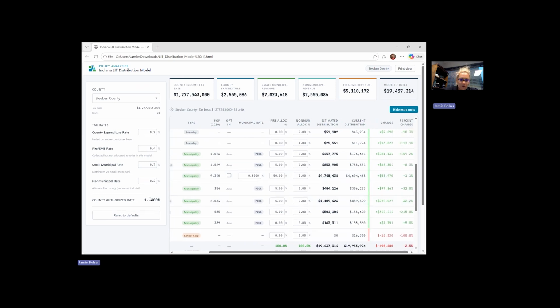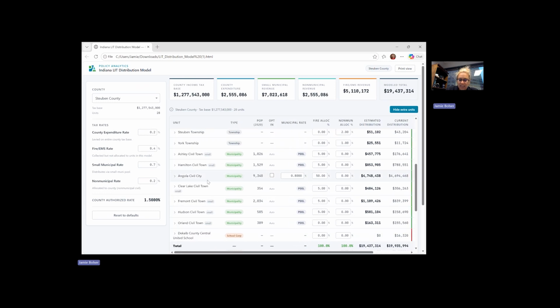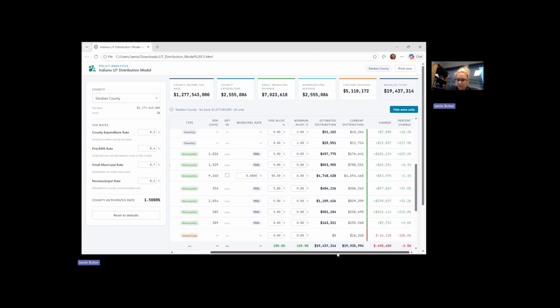The overall county generated rate would be 1.5% for the county-wide, less the population in Angola. So the non-municipal taxpayers and all other municipal taxpayers would pay 1.5%. However, Angola, since they've opted out in this example, they would have a 1.6 municipality rate compared to the other areas, because they're charging just the Angola civil residents in this example. So those are just some key caveats of this portal.